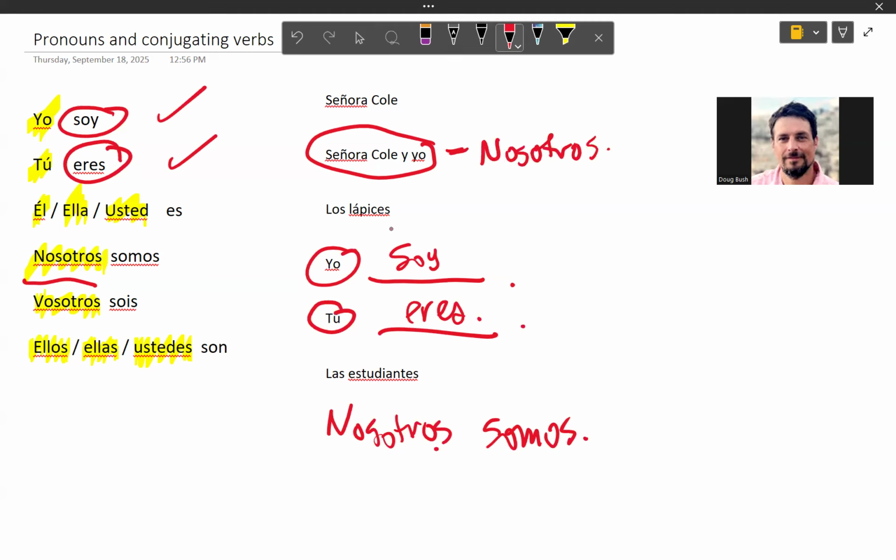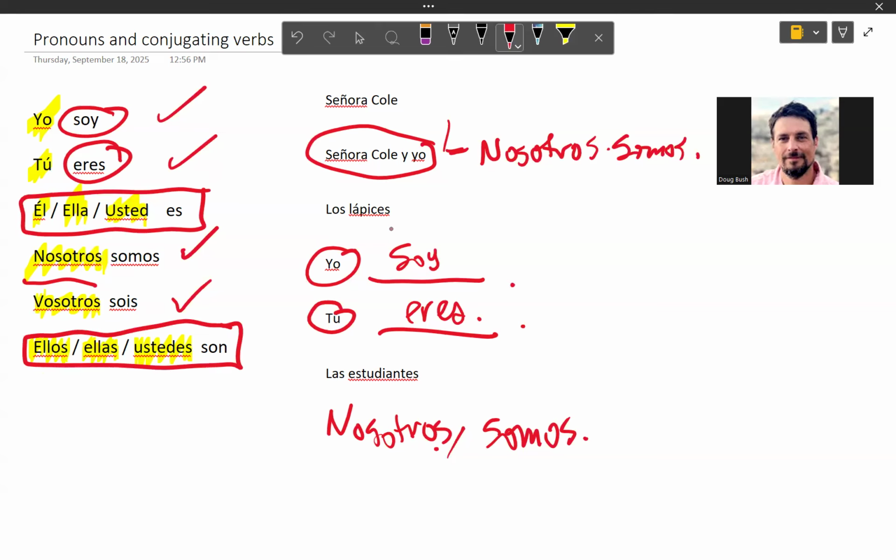So to recap, if it's going to be yo, you'll see yo. If it's going to be tú, you'll see tú. If it's going to be nosotros, you may see nosotros, or you may see somebody and me. That is nosotros. So up here we'll have nosotros somos. Vosotros, if I'm asking you to conjugate in vosotros, I will tell you vosotros. I won't ask you to do that often because that's really a Spaniard Spanish thing, and not a Latin American thing. So what we're left with are these two forms here, right? If we can eliminate all the rest of them, we're just left with these.